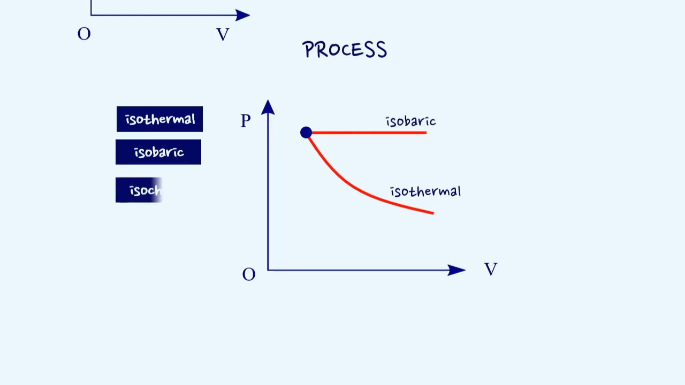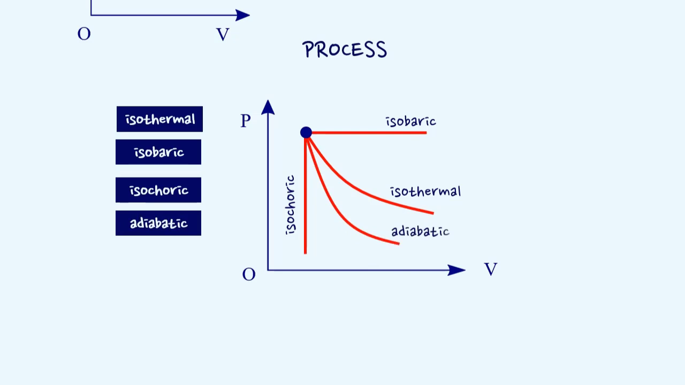If the volume remains constant during a process, the process is called an isochoric process. Its representation in the PV diagram is shown here. If no heat enters or leaves the system during the process, it is called adiabatic. The representation of an adiabatic process is as follows.